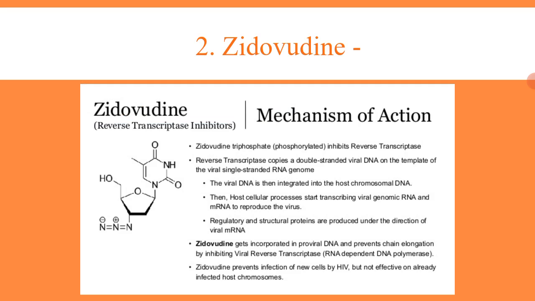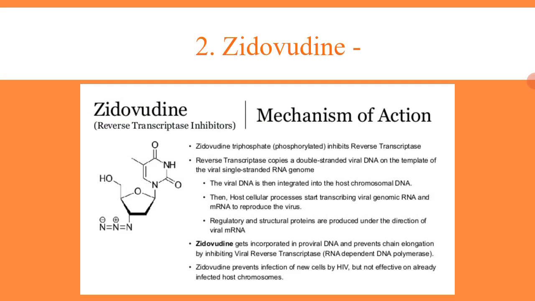So zidovudine can be used in the treatment of HIV. Okay. Now we will see the mechanism of action. On the left-hand side, there is the structure of the drug, zidovudine. Now as I mentioned, it is a reverse transcriptase inhibitor. So what it will do is inhibit the activity of the reverse transcriptase,